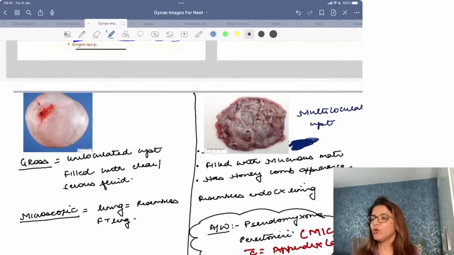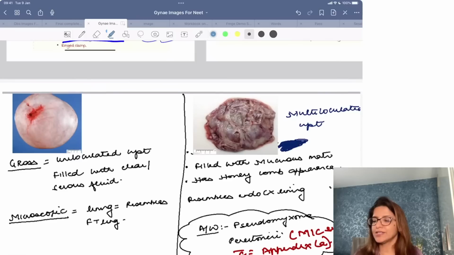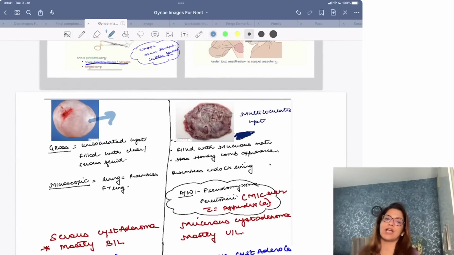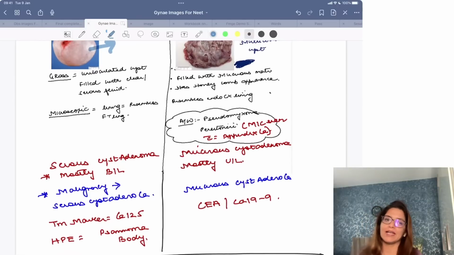Now, a few images related to ovarian cancers. This over here is a clear cyst, a uniloculated cyst, which is filled with clear or serous fluid, and this is a serous cyst adenoma. A serous cyst adenoma is mostly bilateral, and the malignancy which occurs whenever serous cyst adenoma becomes malignant is serous